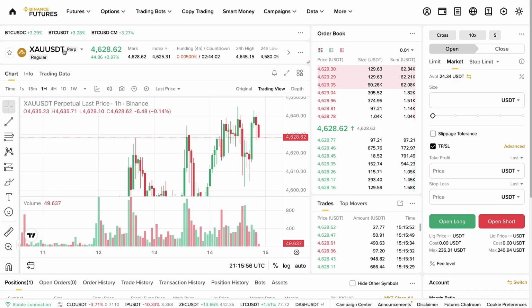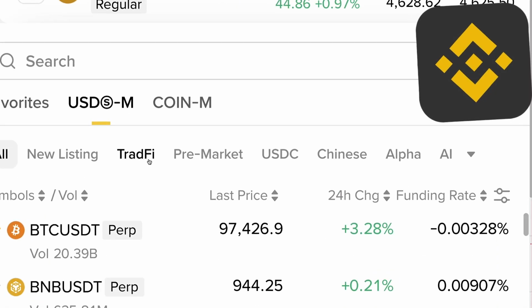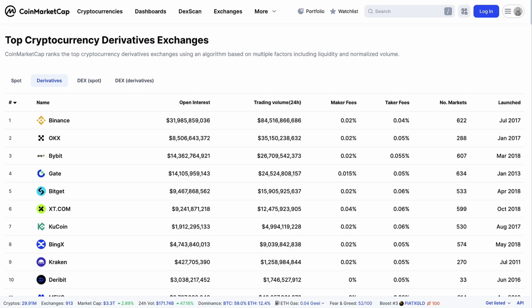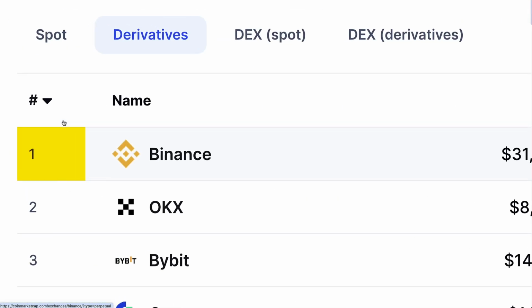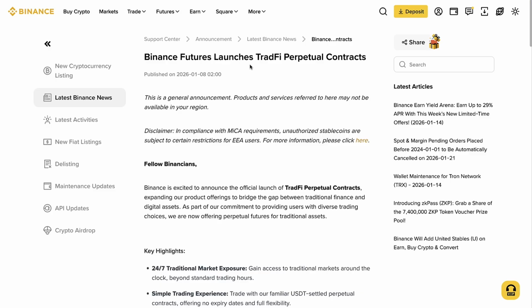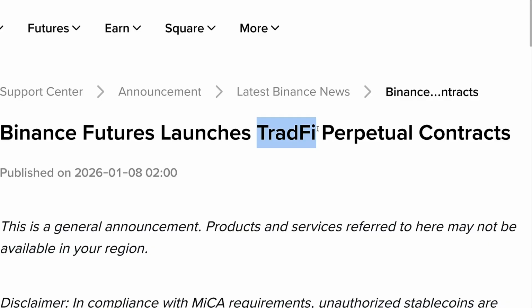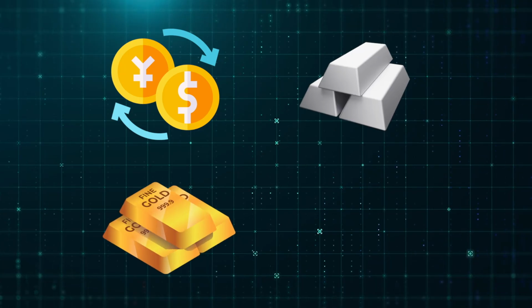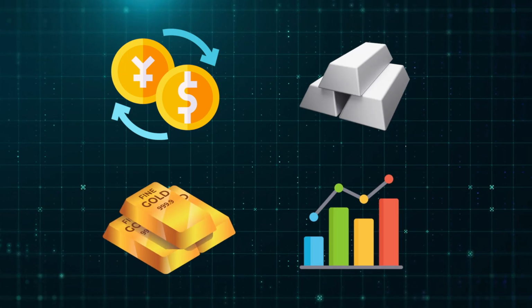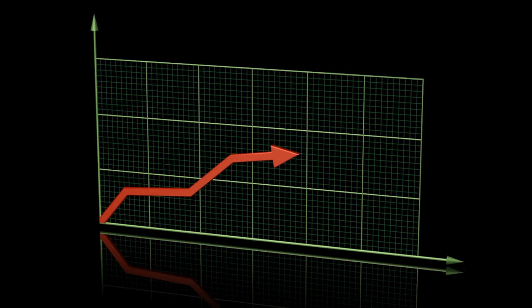First, let me give you a little bit of background info about Binance TradFi. You probably know that Binance is the biggest crypto platform in the world by far, and they have also launched their TradFi products in 2026. TradFi stands for traditional finance, which in practice means usually forex, gold, silver, stocks and many other traditional assets. And many crypto platforms have started adding these TradFi products because the demand seems to be big.